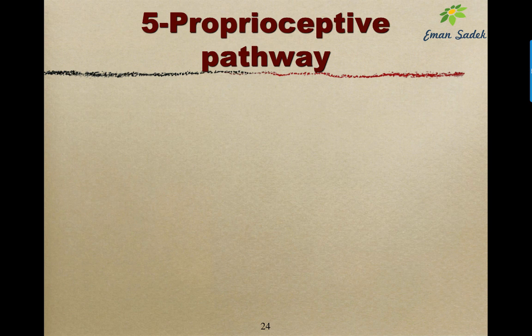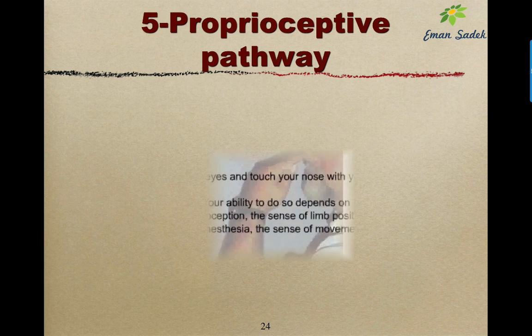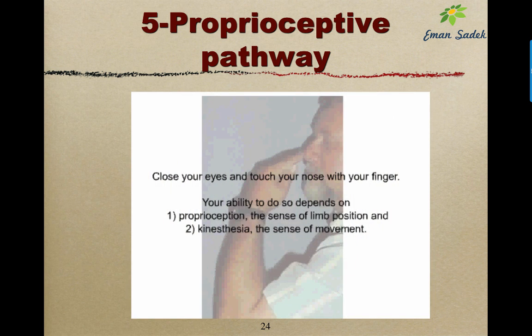Here we will start with the most important point in this lecture, which is the proprioceptive pathway. What is proprioception? It is the sense of position, sense of movement, and sense of vibration. How to test the sense of position and movement? By the finger to nose test. Ask the patient to put his index finger on the tip of his nose from a distance. By this way he can coordinate this movement, and he can feel the sense of position and sense of movement by performing this test.